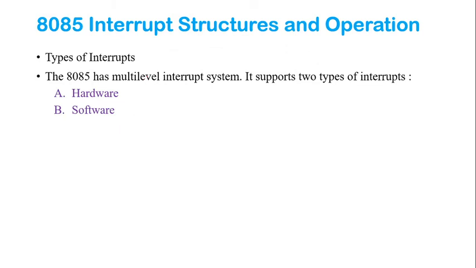Next we are going to see the 8085 interrupt structure and its operation. There are different types of interrupts. The 8085 has a multiple interrupt system. It supports two types, that is hardware and software. So first, we are going to study the hardware.